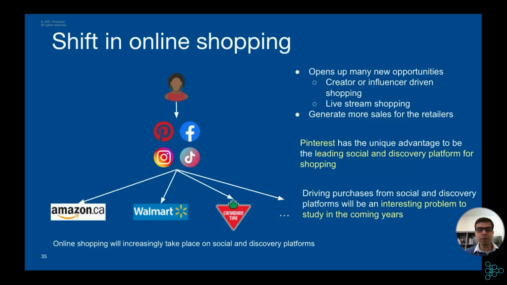And this is not just a change in which website or app a user uses to shop. This enables or unlocks new applications such as creator or influencer driven shopping or live stream shopping, which is already pretty big in China. It is a $125 billion business there. And with these new use cases, it will generate more sales for the retailers. And in this ecosystem, Pinterest has a unique advantage to be the leading social and discovery platform for shopping because many of its use cases have natural shopping intent. Overall, driving purchases from social and discovery platforms will be an interesting problem to study in the coming years.